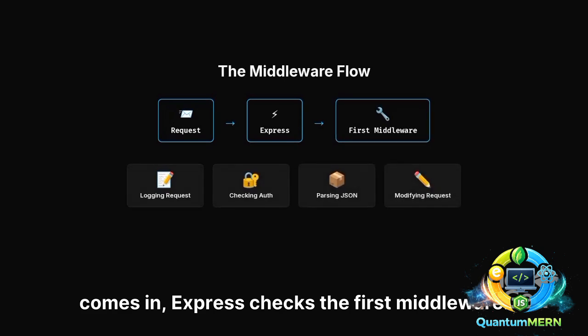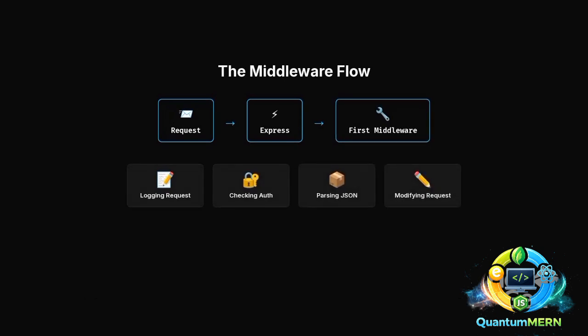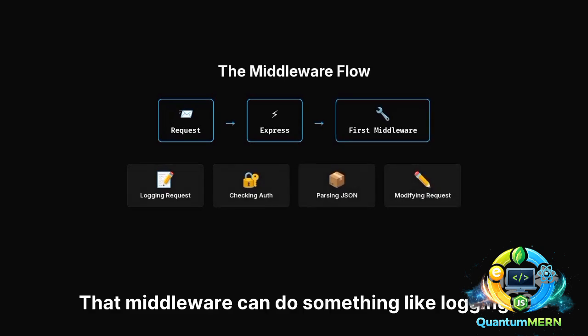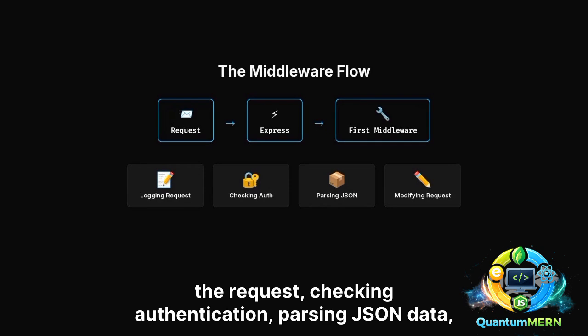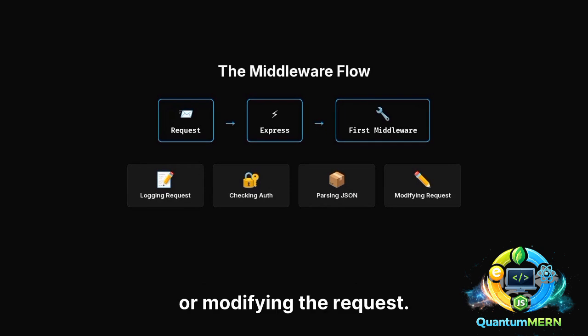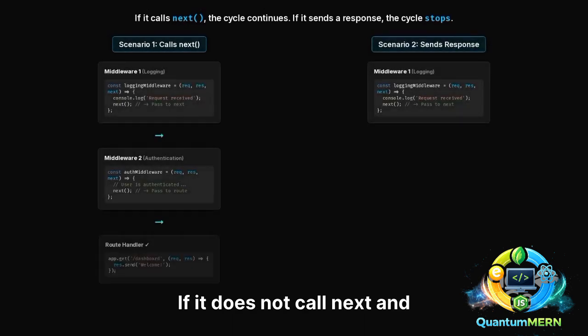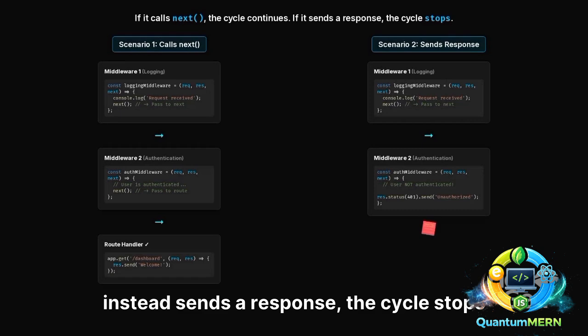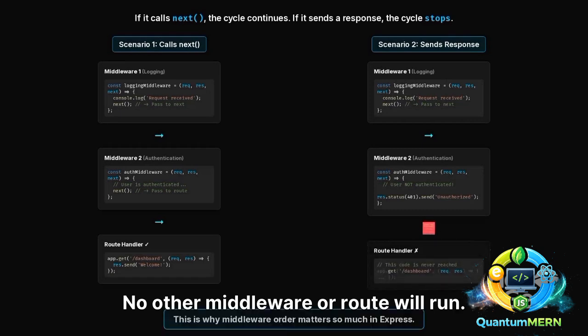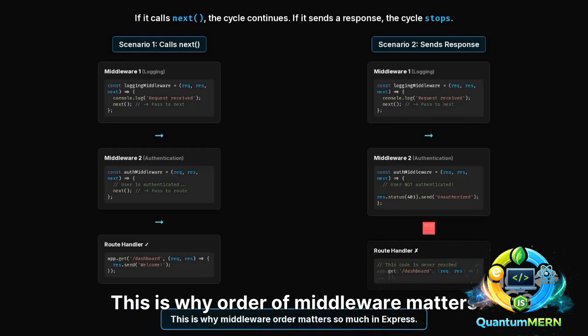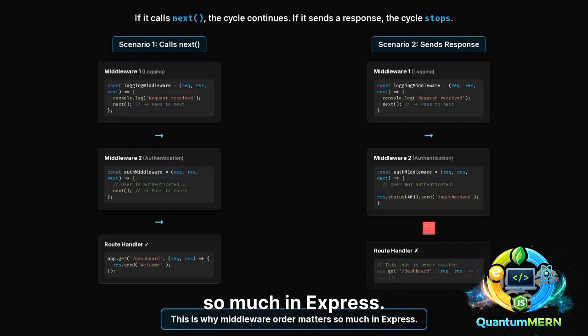Request comes in. Express checks the first middleware. That middleware can do something like logging the request, checking authentication, parsing JSON data, or modifying the request. If it calls next, Express moves to the next middleware. If it does not call next and instead sends a response, the cycle stops there. No other middleware or route will run. This is why order of middleware matters so much in Express.